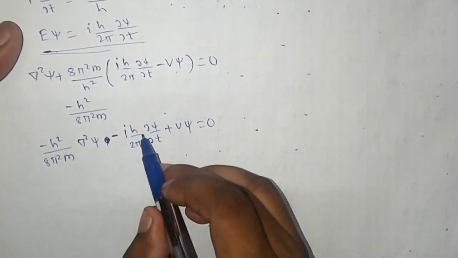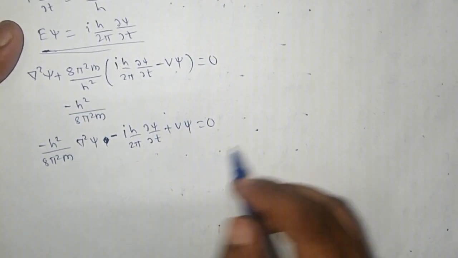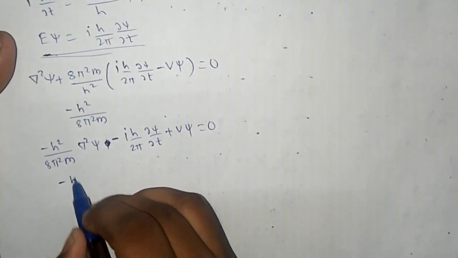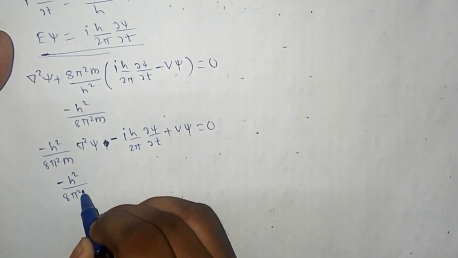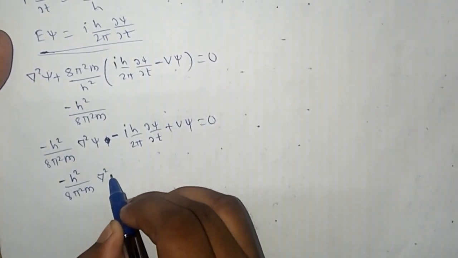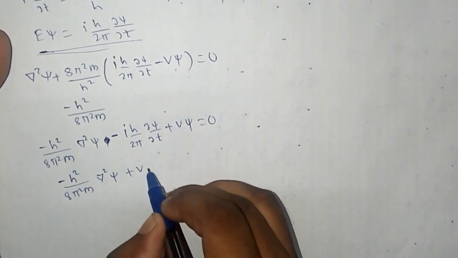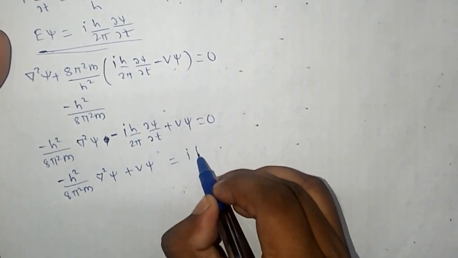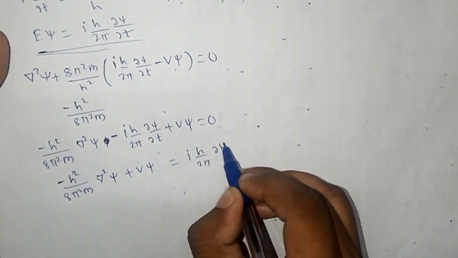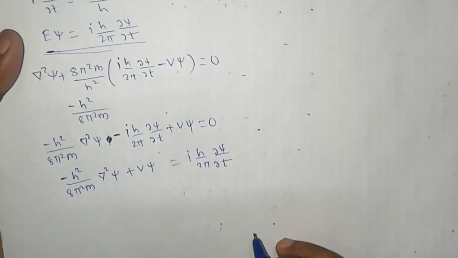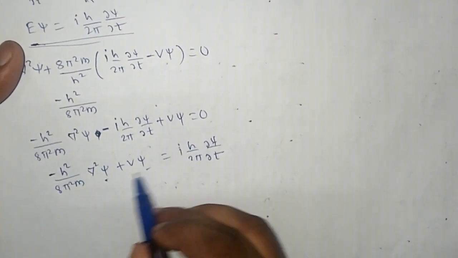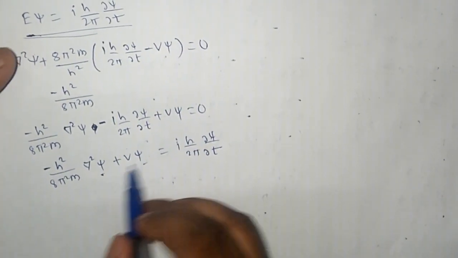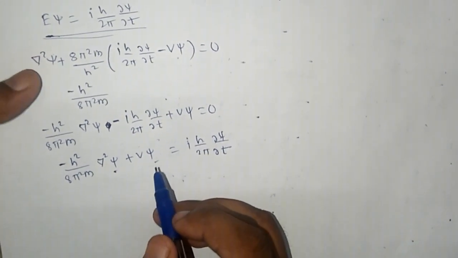Now take this quantity on the RHS. So minus h square divided by 8 pi square m del square psi plus V psi is equal to i h upon 2 pi dou psi by dou t. Here psi is common in both terms on the left, so take psi common outside the bracket.